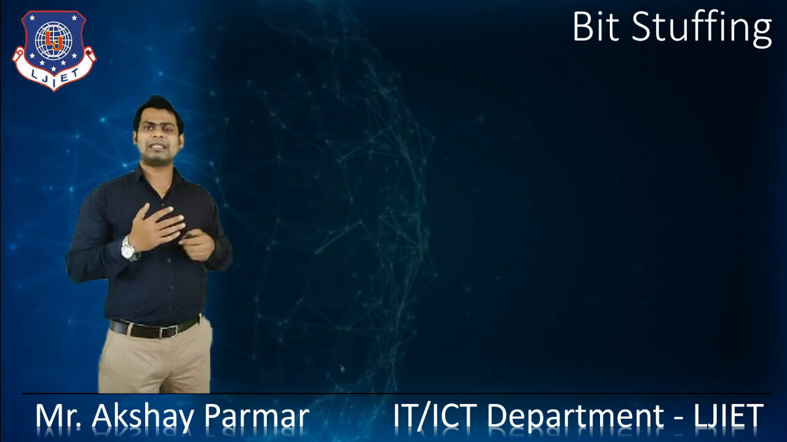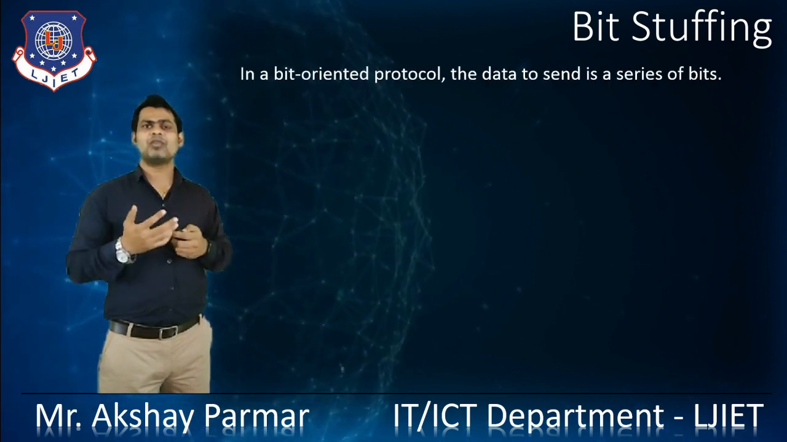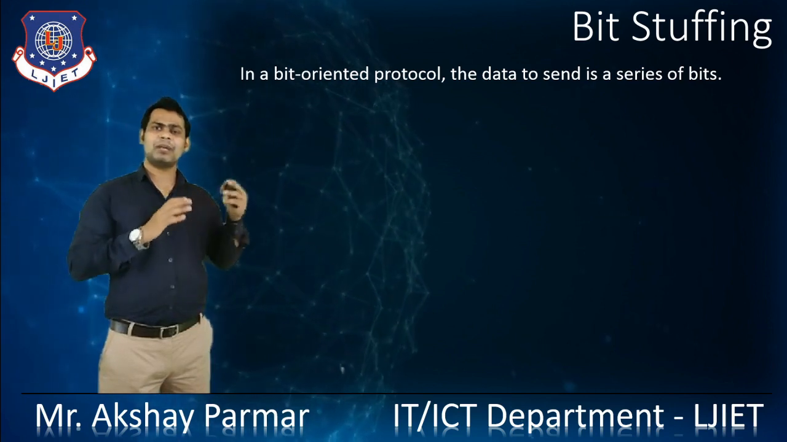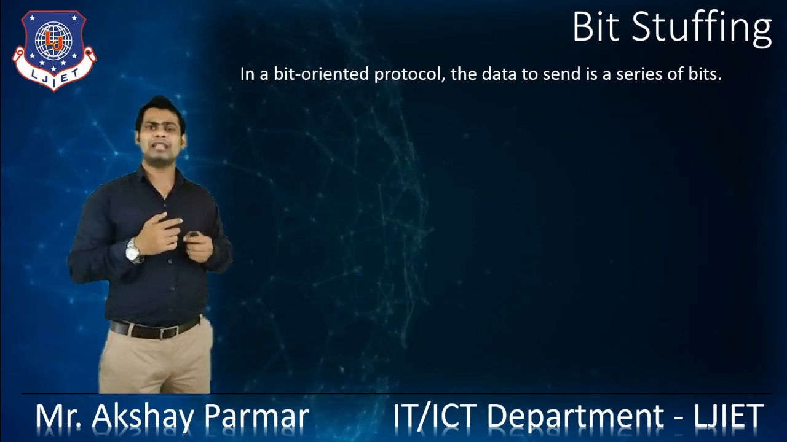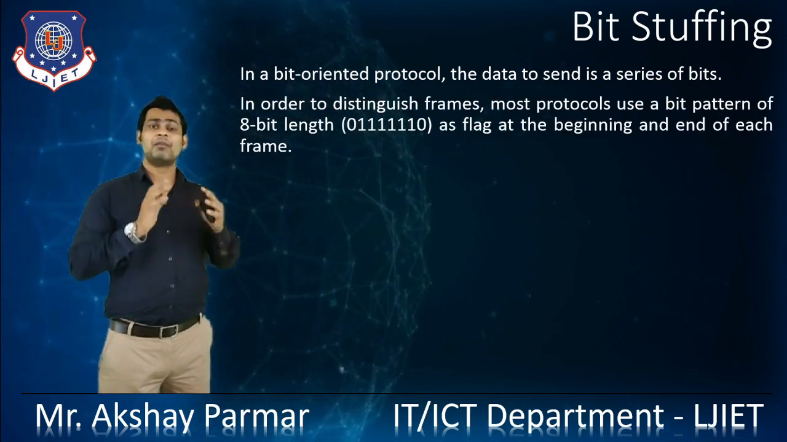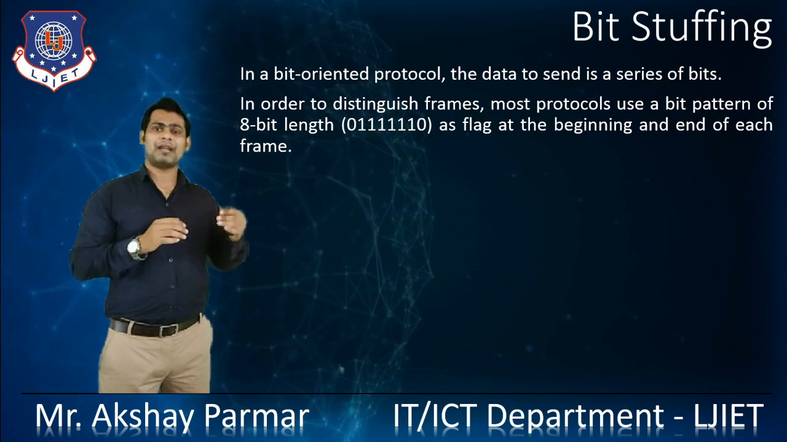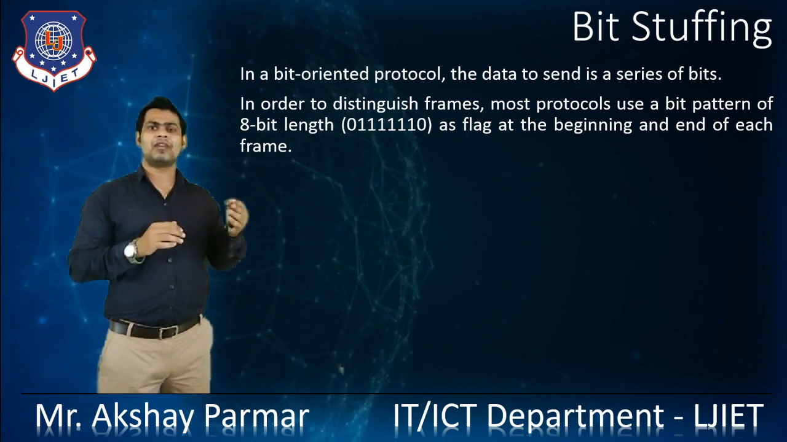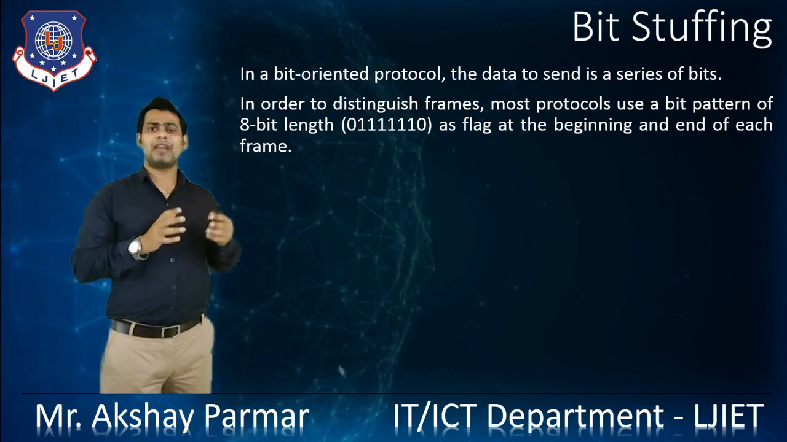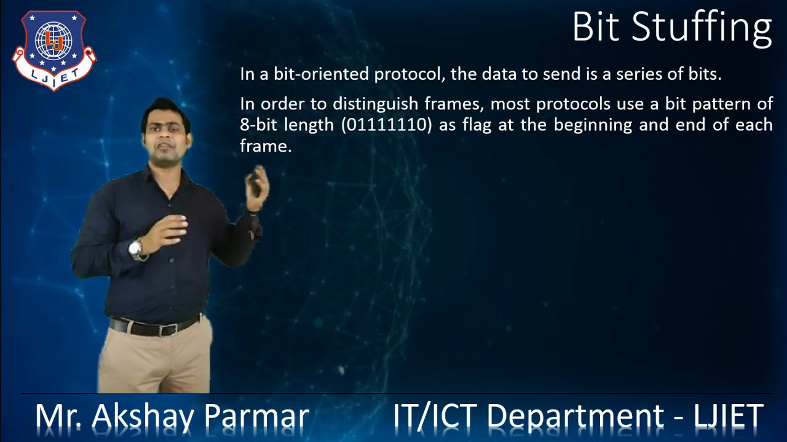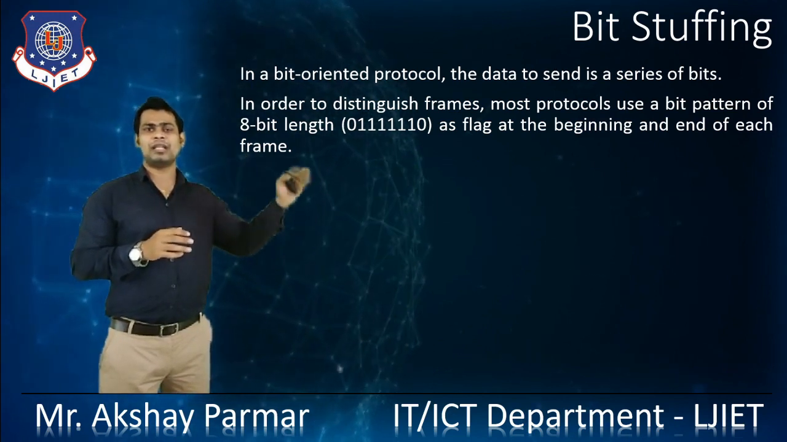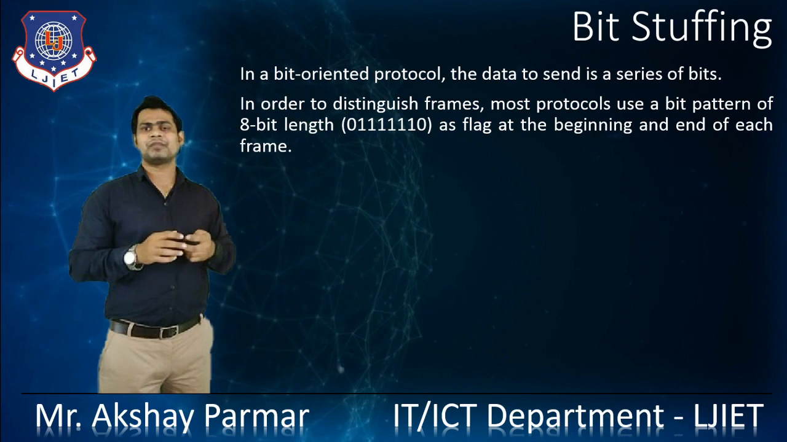After that, let's discuss bit stuffing. How does the system work in bit stuffing? In a bit-oriented protocol, the data to send is a series of bits. In order to distinguish frames, most protocols use a special 8-bit pattern, for example 01111110, as a flag at the beginning and end of the frame. Here you can observe that we have two 0s and six 1s in that pattern.